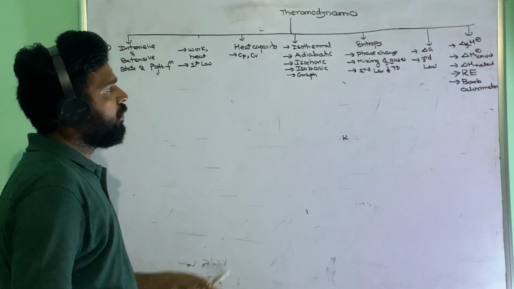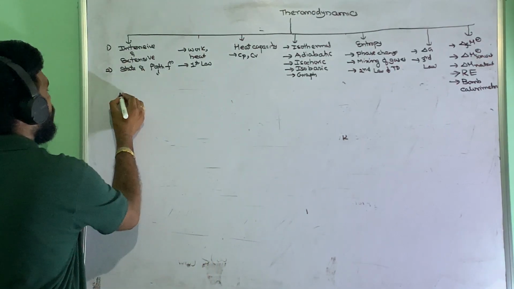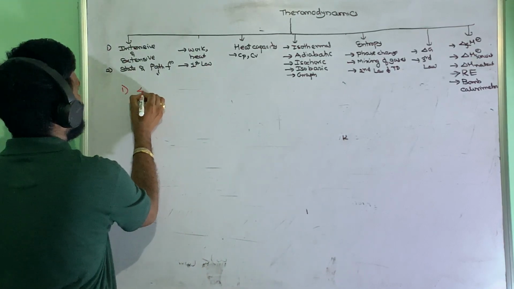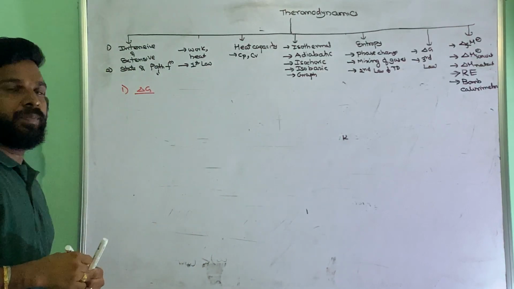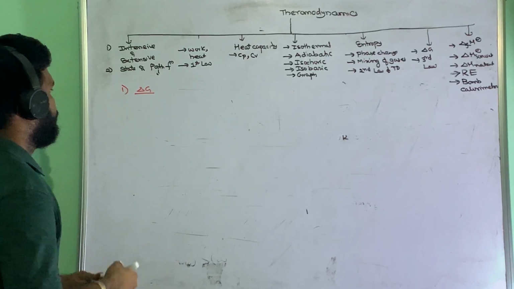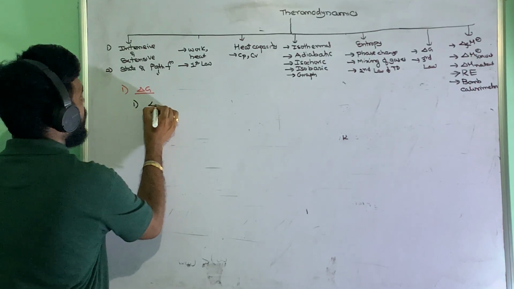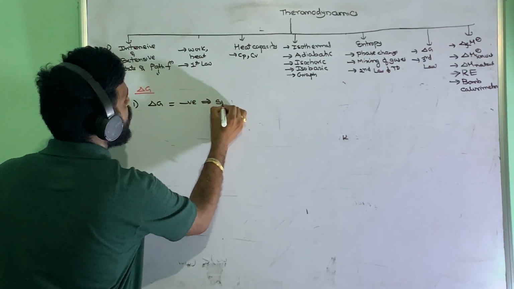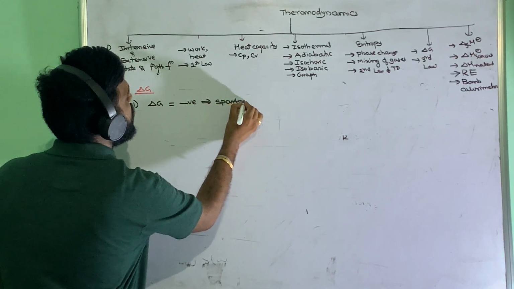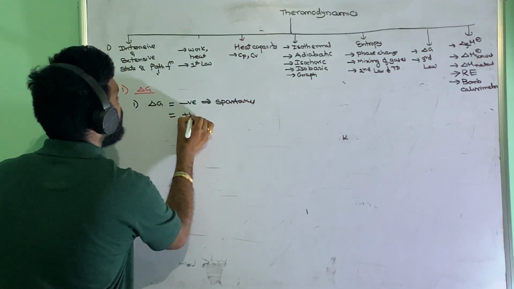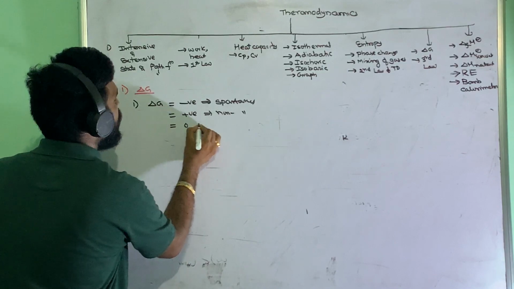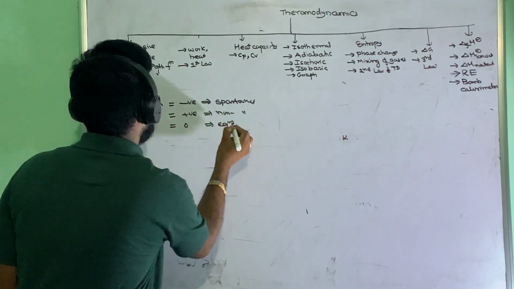Next, what do we have? Delta G expressions. Okay. So for delta G, what are the important formulas? We'll go through one by one. The first one: if delta G is negative, it is a spontaneous process. If it is positive, it is a non-spontaneous process. If it is zero, it will be at equilibrium.